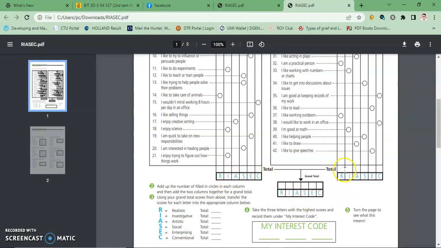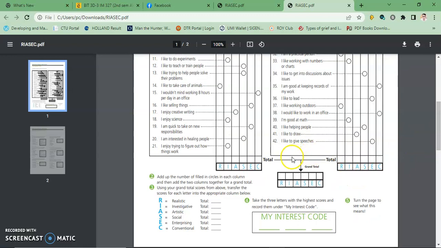And then the same thing with the other column. After that, you are going to find the grand total, which means you add the two components here. For example, R1 and R2: if you have 2 here and 3 here, 2 plus 3 equals 5, so you put it here.